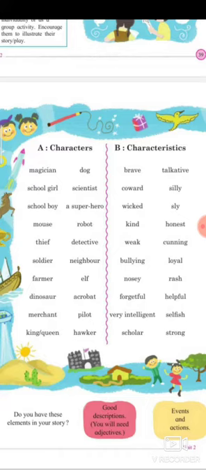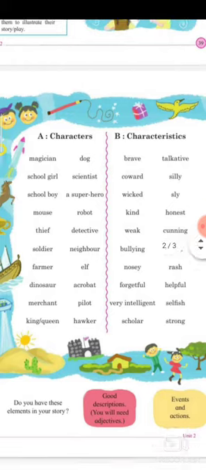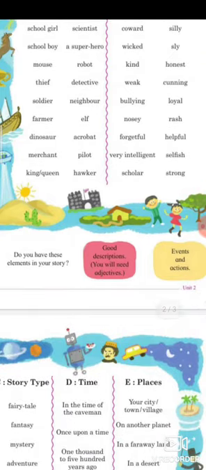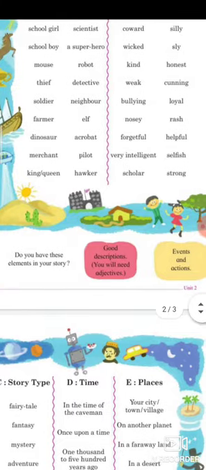Characteristics: brave, coward, wicked, kind, weak, bullying, nosy, forgetful, very intelligent, scholar, talkative, silly, sly, honest, cunning, loyal, rash, helpful, selfish, strong. Do you have these elements in your story? Good description, you will need objectives, events, and action.